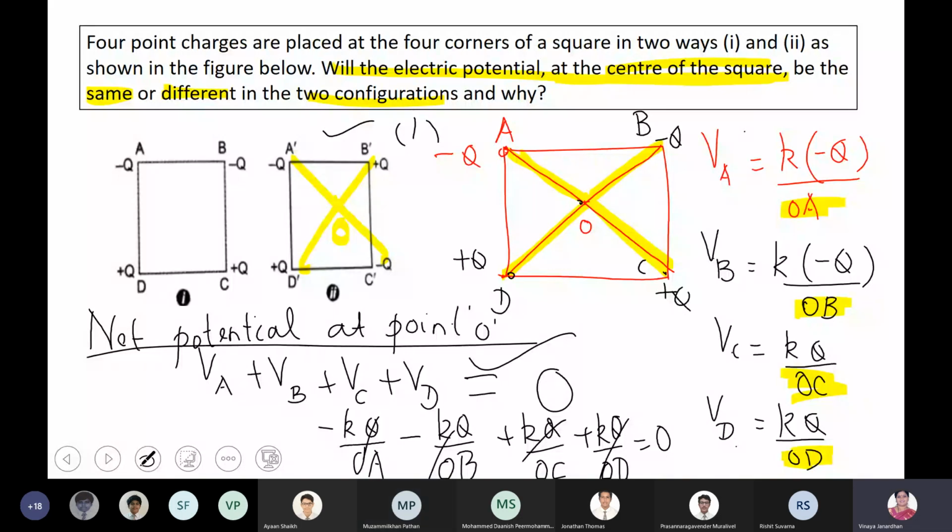Zero. Now look at the question. You are stating that both are 0. What might be the reason? There might be many reasons. What might be one of the reasons? Why is the electric potential in both the diagrams 0? There are an equal number of positive and negative charges, and all the charges are of equal magnitude. Yes, you can write those statements, boys. Okay, fine, that's good.